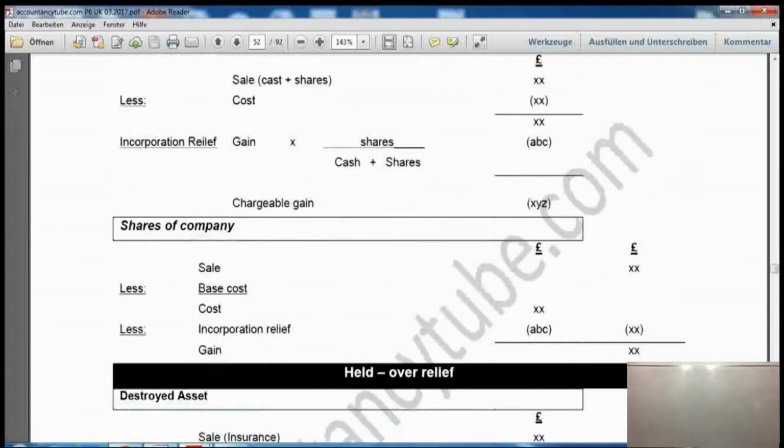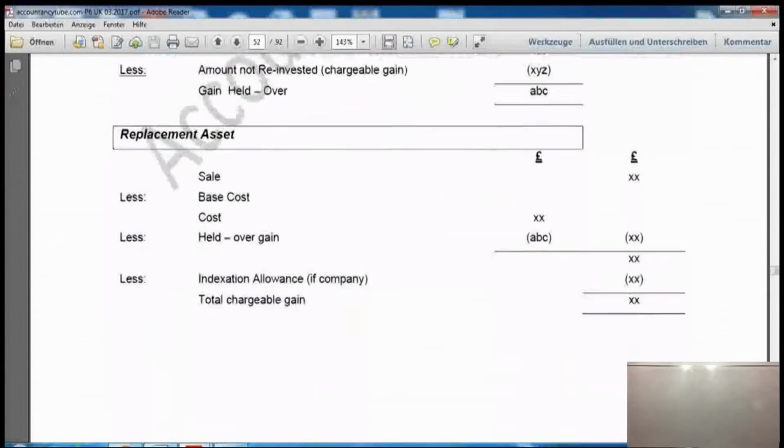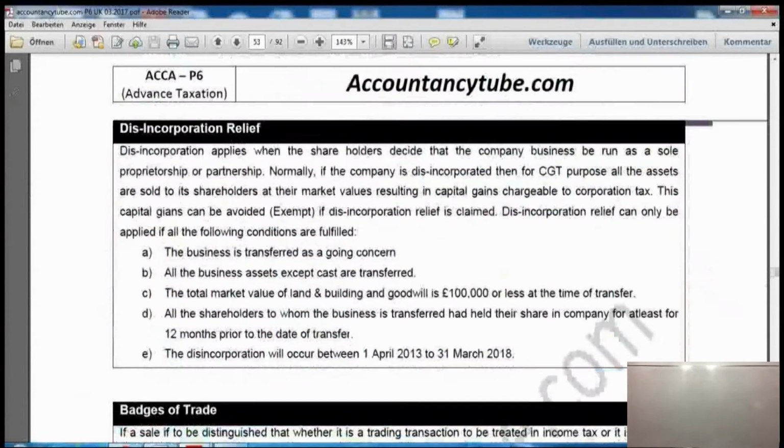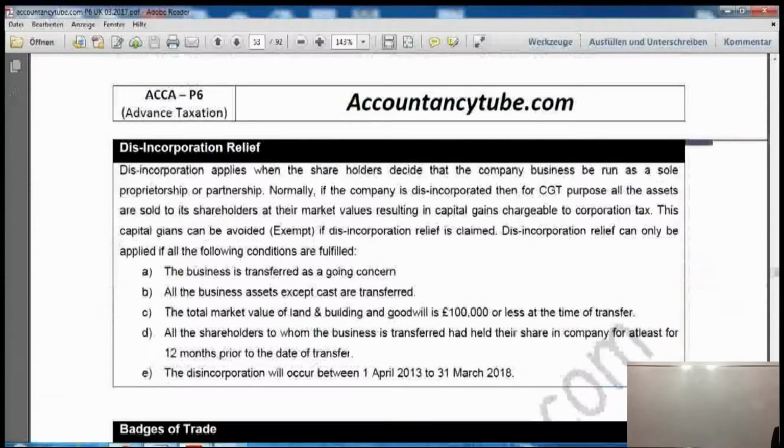Now after that, it's held over relief on destroyed assets. We've already covered this one in the previous lecture, if you remember. Now if you could come to the next page, which is page 53, it says disincorporation relief. Now disincorporation relief is exactly opposite to incorporation relief. In incorporation relief, what did I say? I said that I had a business and I want to sell it to a company. So if I had a sole trade business, or a company, I am selling it to another company.